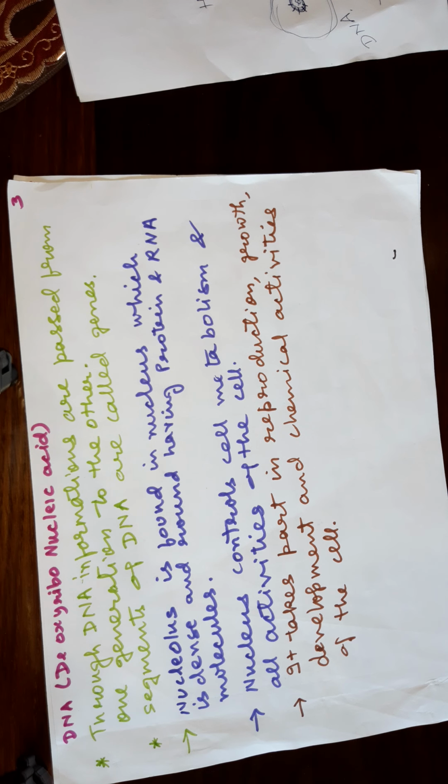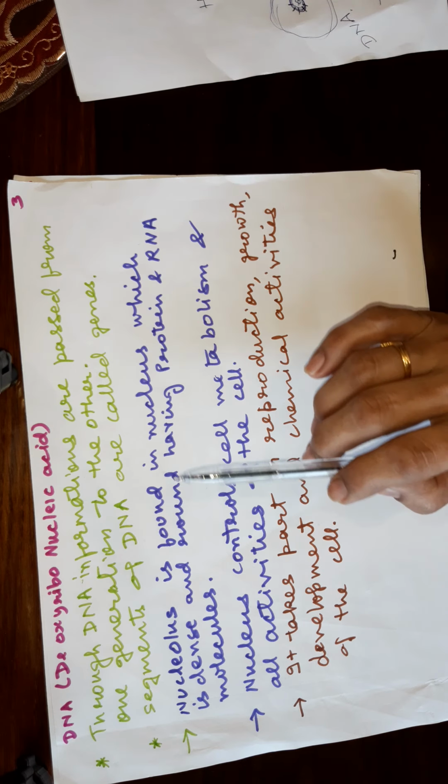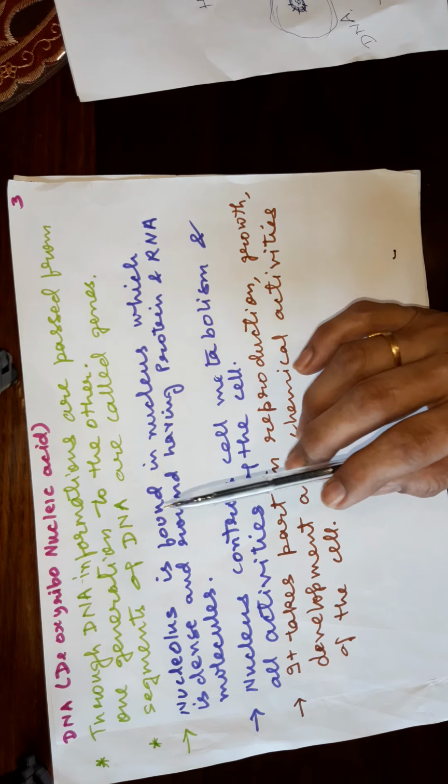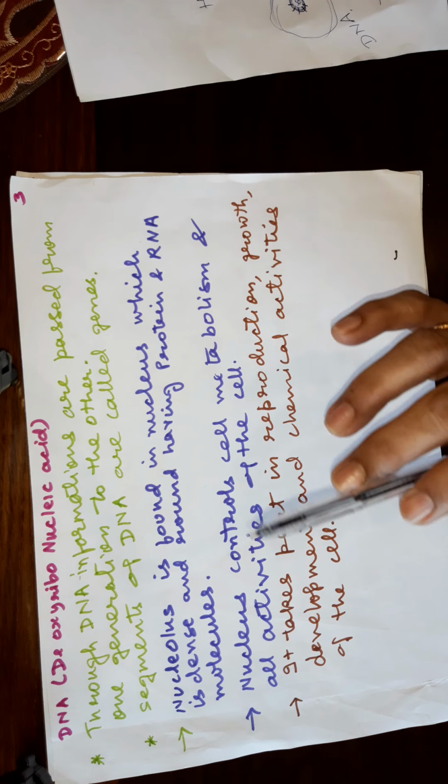Now segments of DNA are called genes. Genes carry the characteristics. Suppose the color of the flower is blue. Then this blue color will be found in one of the genes. These genes are the parts of DNA.